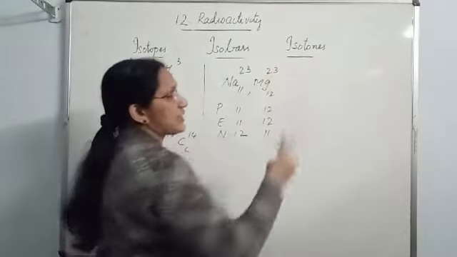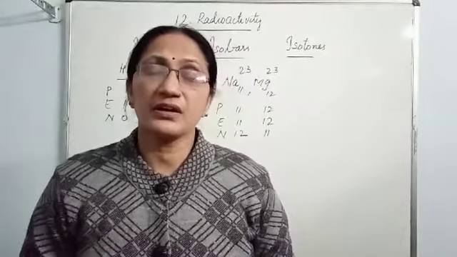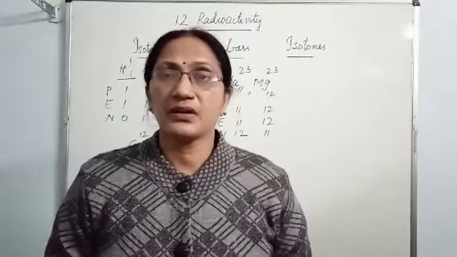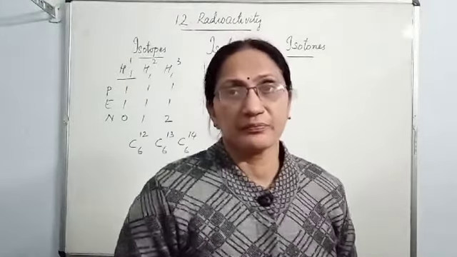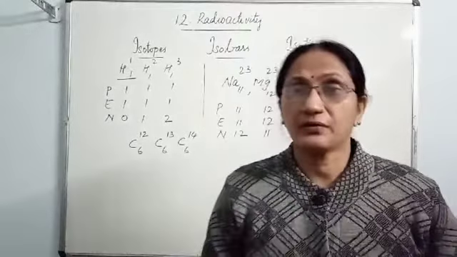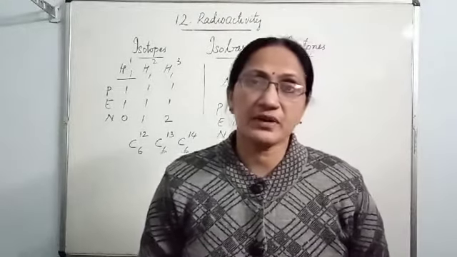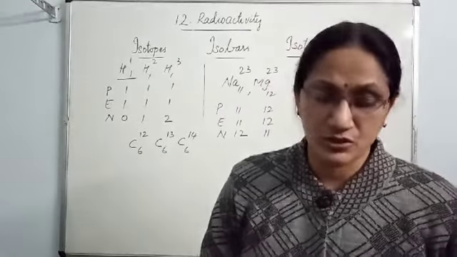Then next come isotones. They are the atoms having different atomic number and different mass number, but the neutron number will be the same. Atoms which have different atomic number and different mass number but the same neutron number are called isotones.